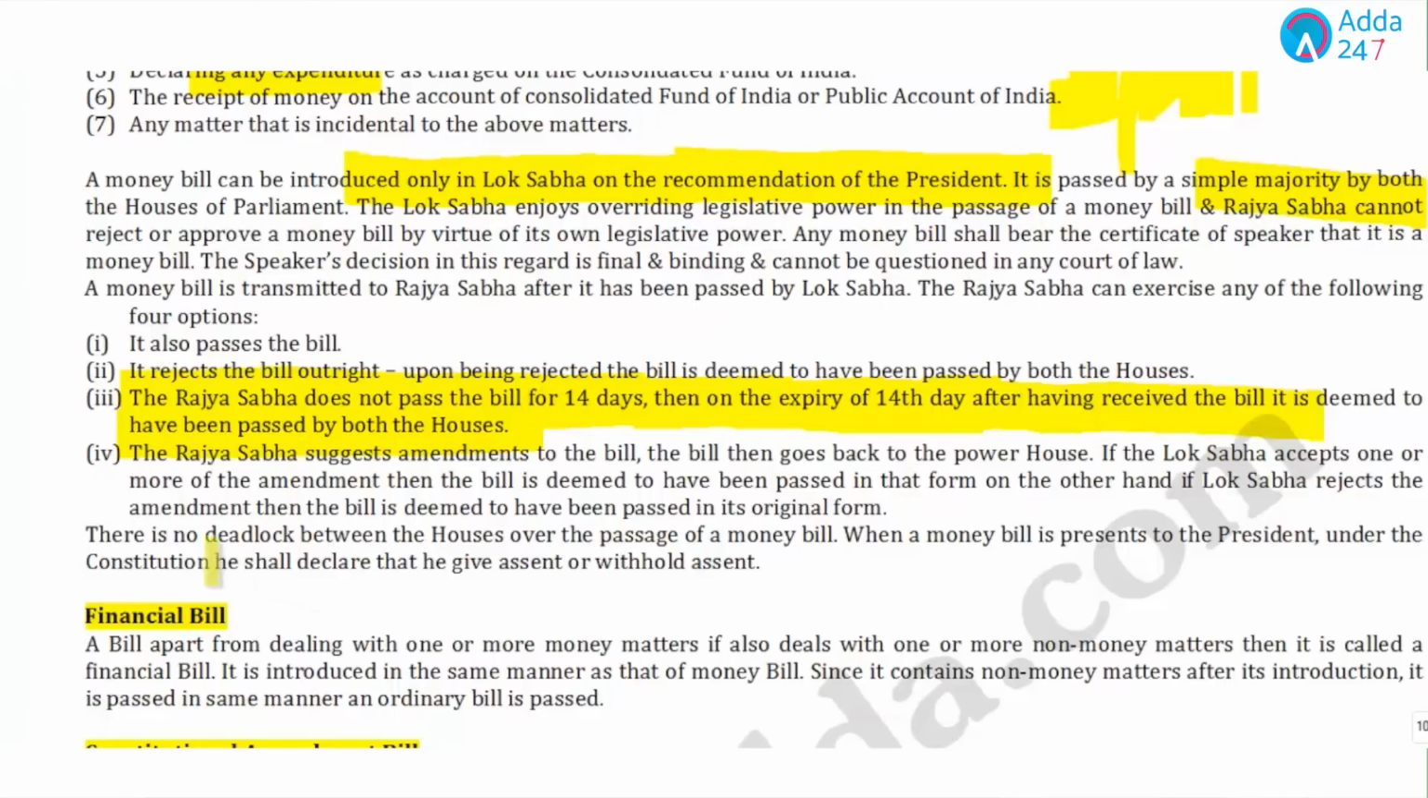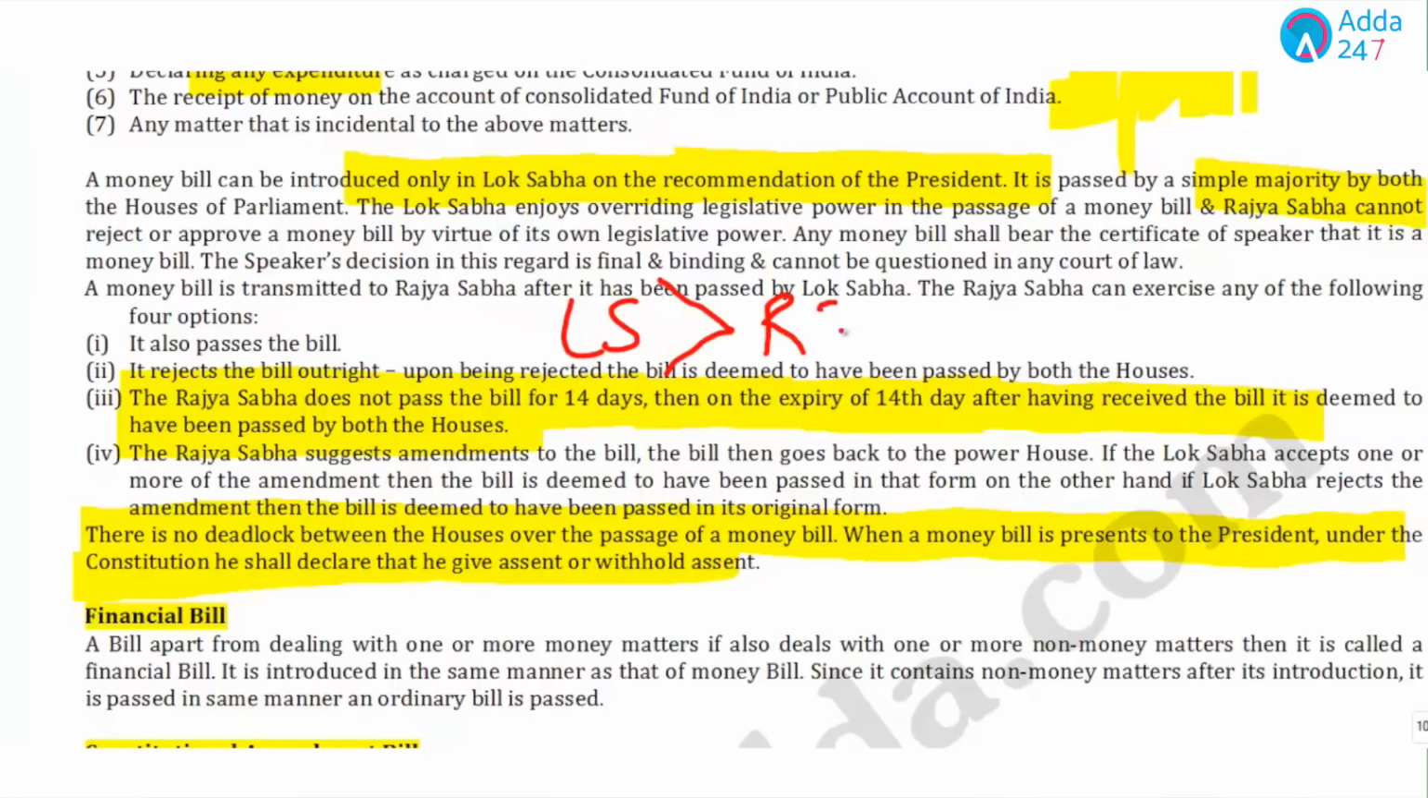Now, there is no deadlock between the houses over the passage of a money bill. When a money bill is presented to the President under the Constitution, he shall give assent or withhold the assent. Now, why can there be no deadlock? Because we all know that in the passing of a money bill, the Lok Sabha has more powers than the Rajya Sabha.